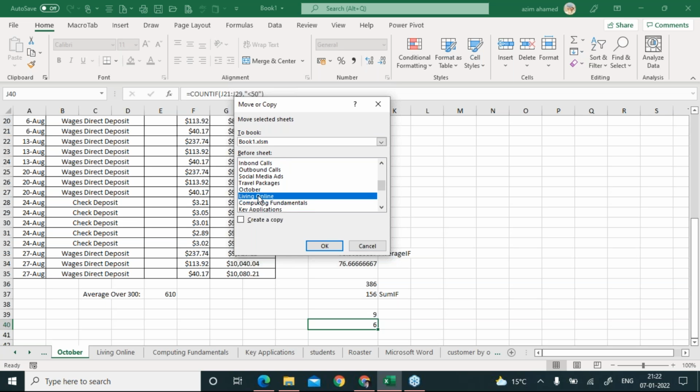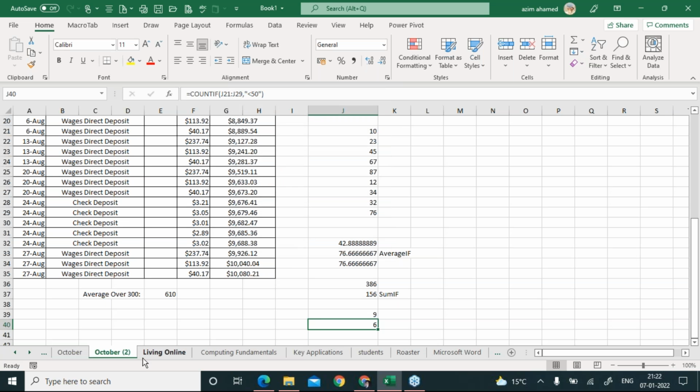If you select the next sheet, it will get copied just before it, right? But don't forget to check this option, make it active, and then just say okay, and look, you got a copy of the October sheet just to the right side of the October sheet.